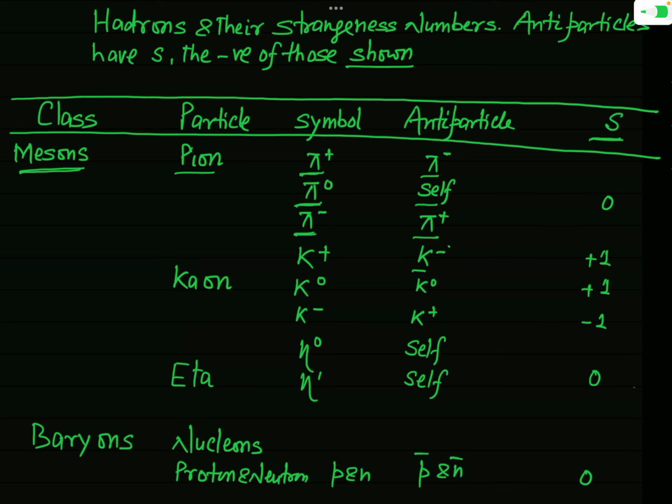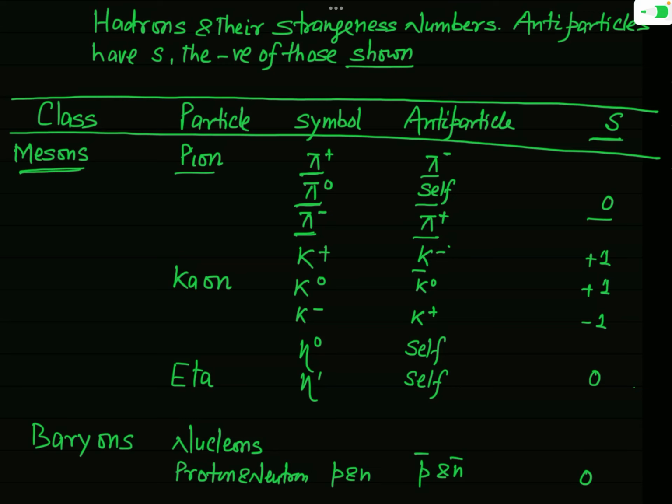And for all these pions, that is pi plus, pi 0 and pi minus, the strangeness number is 0. And you know the sign of minus has no significance before 0. So all the antiparticles of these pions, that is pi minus, pi 0 and pi plus, all these will have the strangeness number 0. Okay.